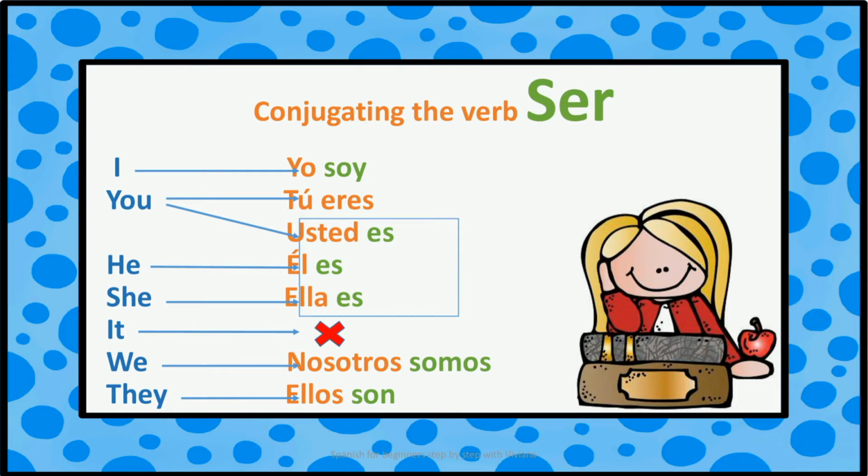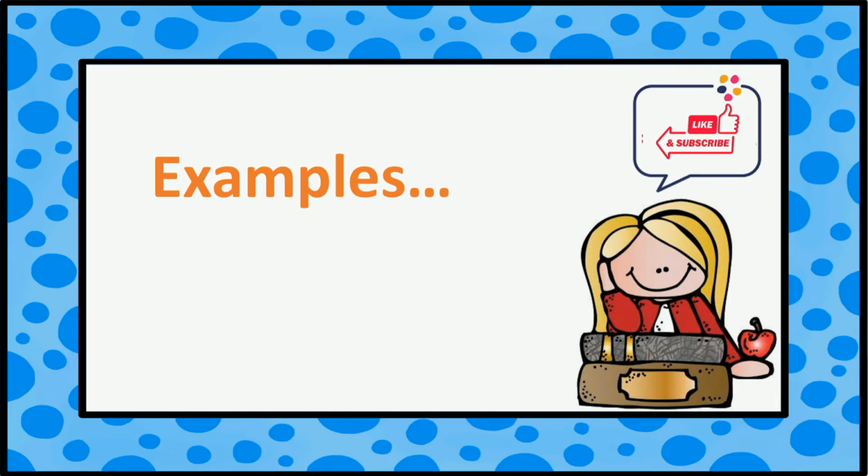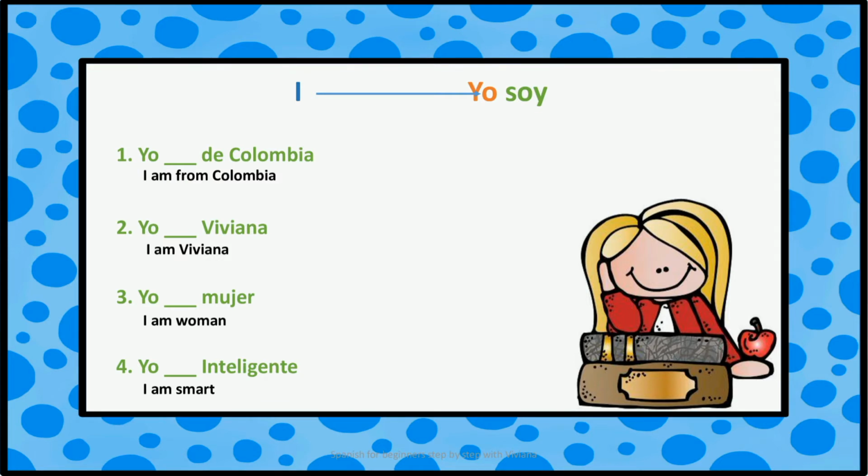Now we will look at examples where we will practice the conjugation form of each pronoun with the verb ser. And remember when we should use it. Now we will start with the pronoun I. I mean yo. The conjugation is yo soy. Yo soy de Colombia.